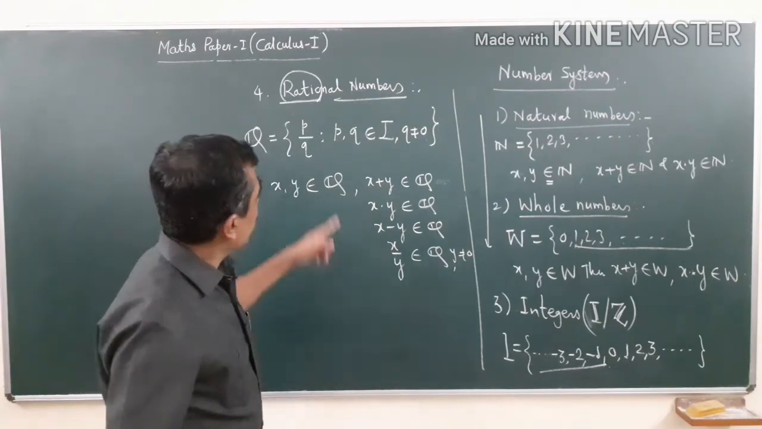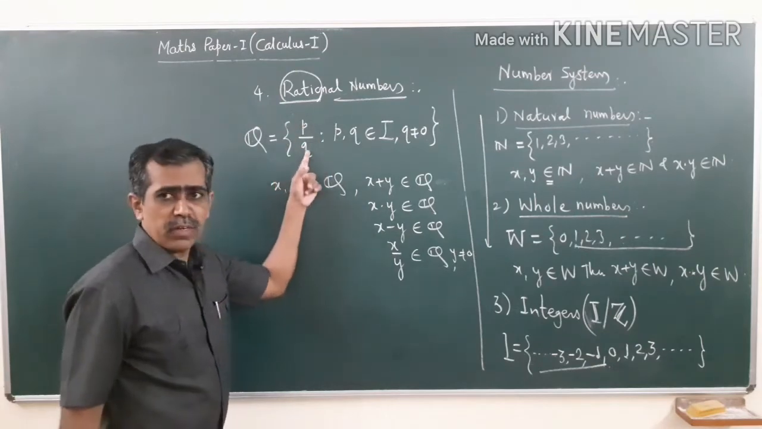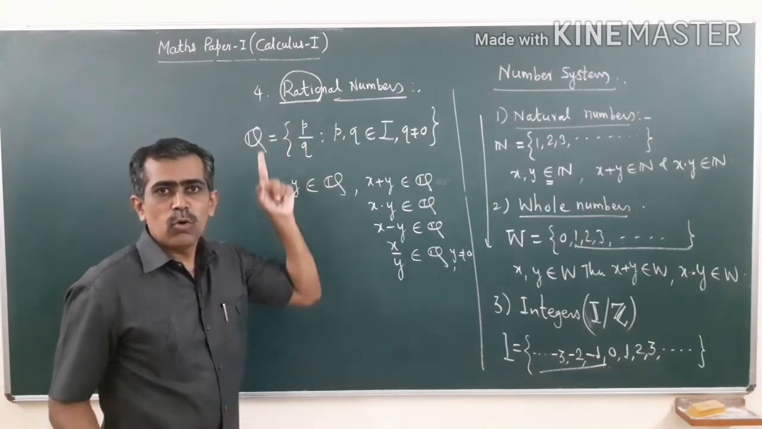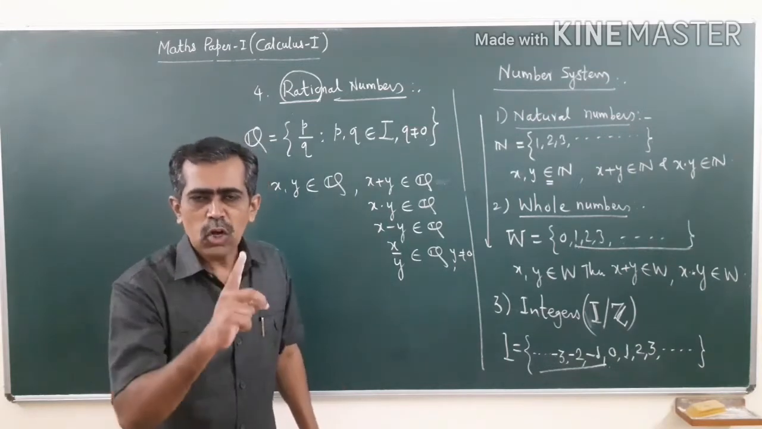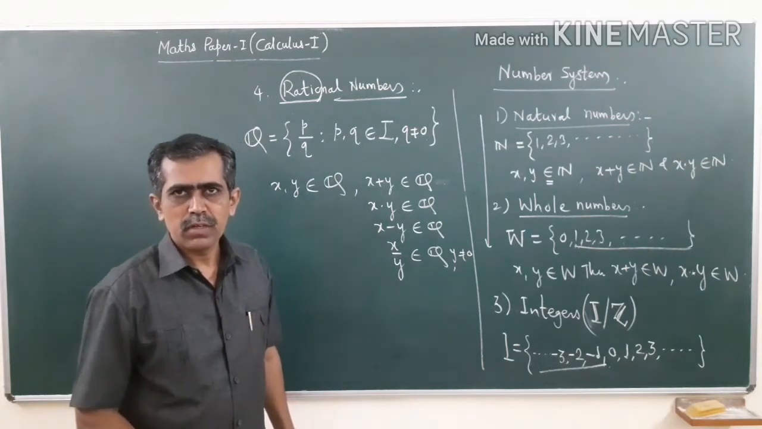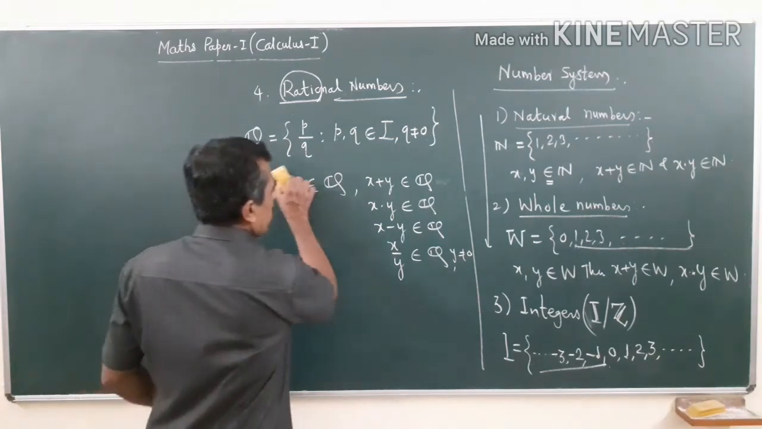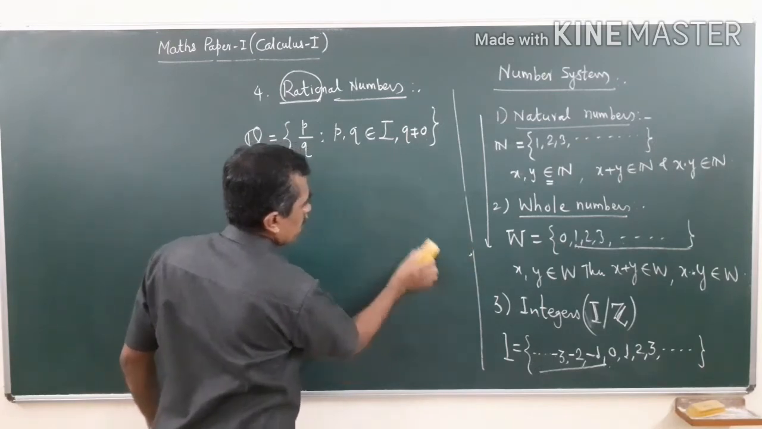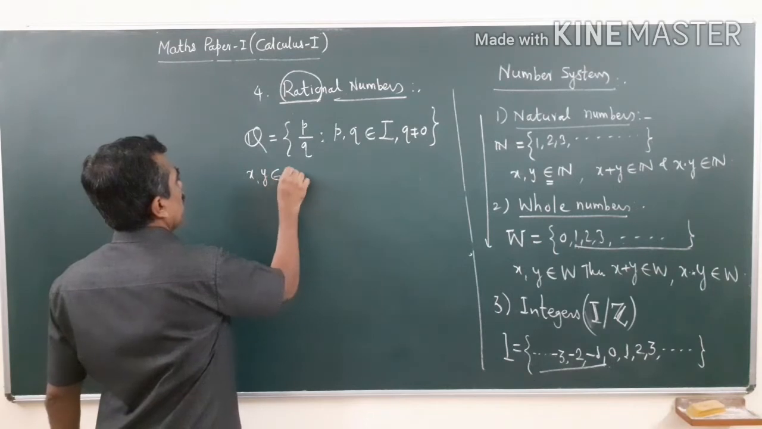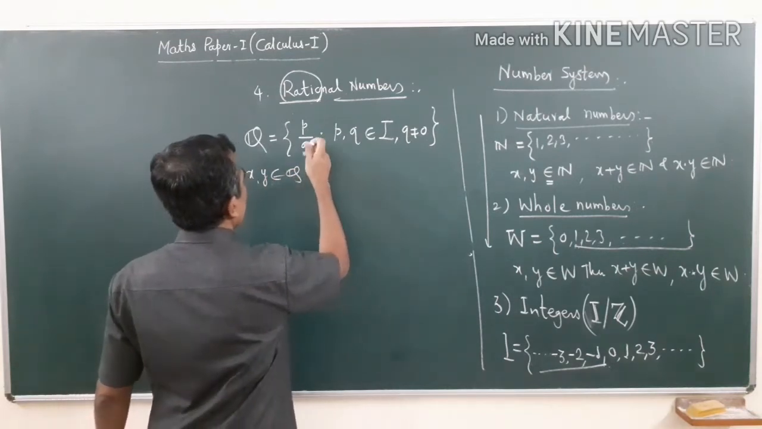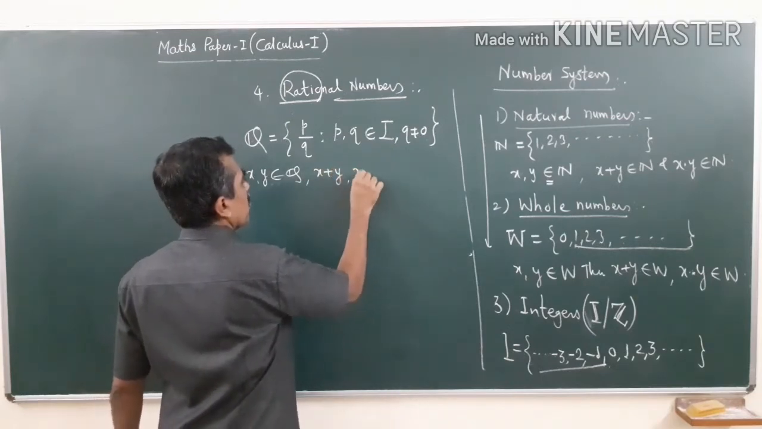Now see, what is the definition of rational numbers? Those numbers which can be expressed as division or ratio of two integers. But do you know any number which cannot be expressed as division of two integers?